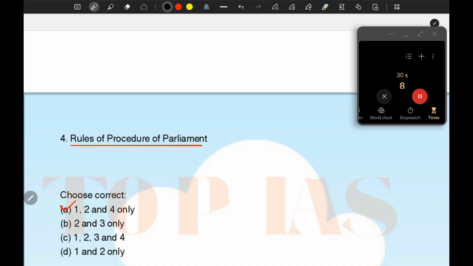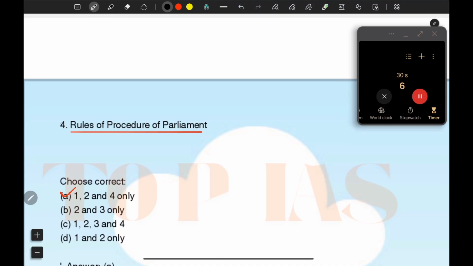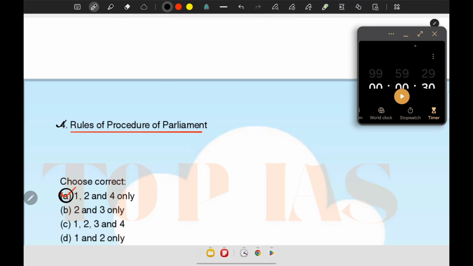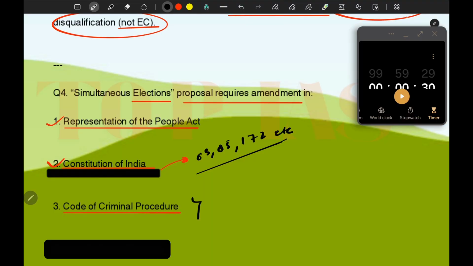And rules of procedure of parliament also being changed. Okay, so option A, 1 to 4, is correct, and code of criminal procedure is here.